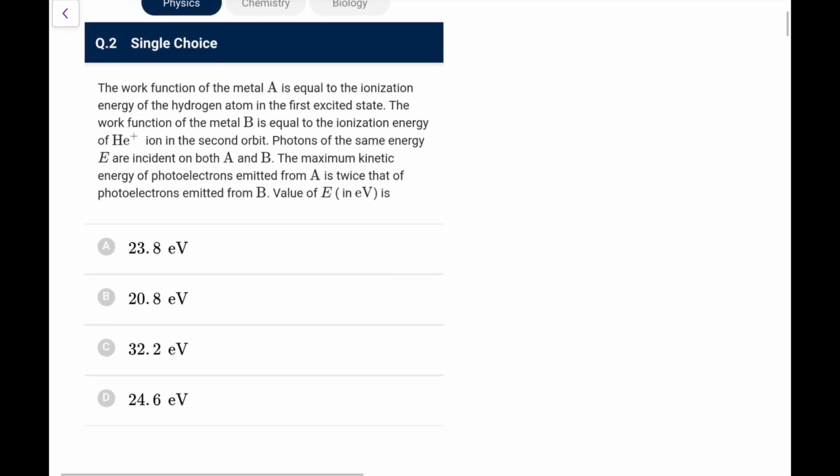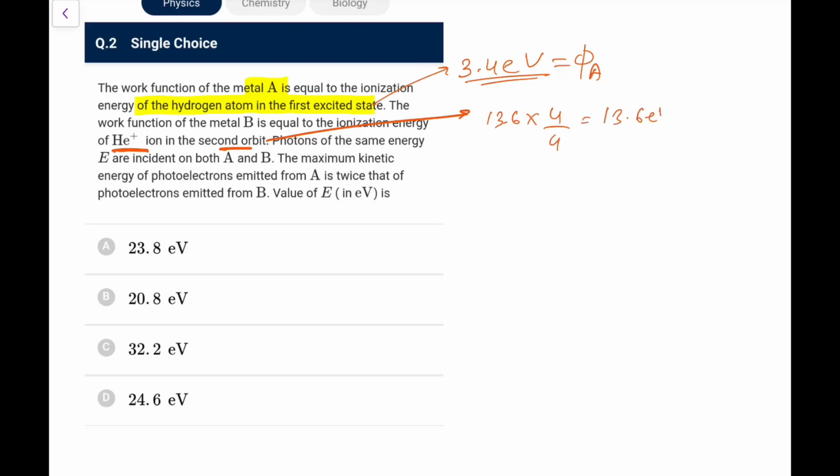Okay, next. The work function of A is equal to the ionization energy of the hydrogen atom in the first excited state. So the ionization energy in the first excited state of hydrogen is 3.4 eV, that is phi of A. The work function of B is equal to the ionization energy of the helium plus ion in the second orbit. Second orbit means it would be 13.6 into 4 by 4, that is 13.6 eV, that is phi of B. Photons of the same energy are incident on both A and B. The maximum kinetic energy of photoelectrons emitted from A is twice that of photoelectrons from B. What is the value of E?